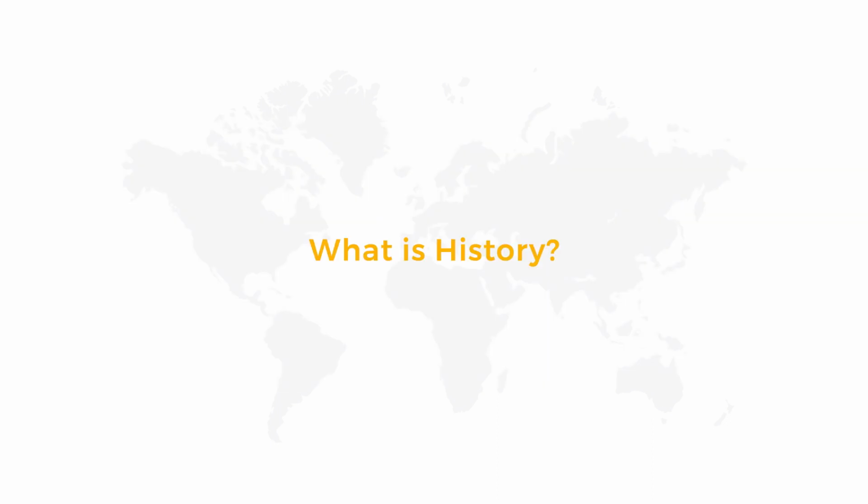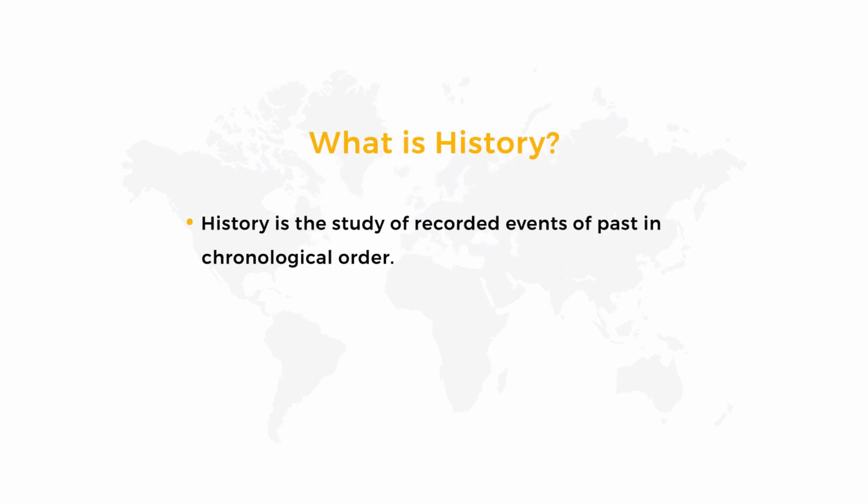Before we start our lesson, we should recall a few points about history. First of all, what is history? Yes, very good. I know you all know the definition because you already learnt this same definition in your 6th standard. Even so, I am going to recall it once again. History is the study of recorded events of the past in chronological order. What is chronological order?